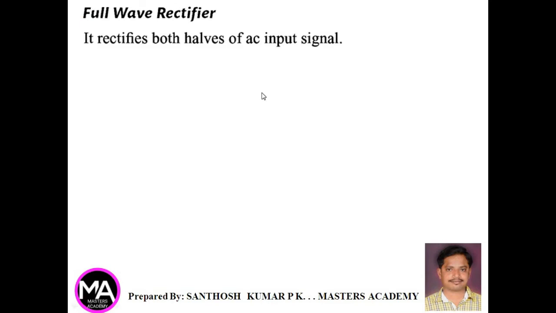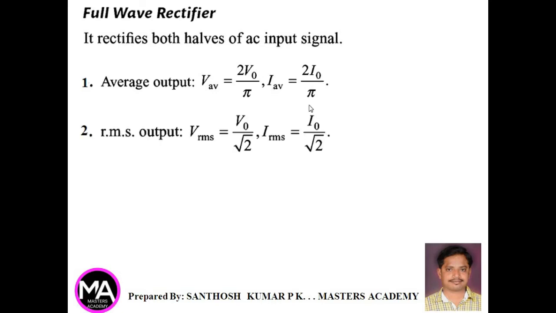Full wave rectifier. It rectifies both, that is positive as well as negative half cycle of AC into output. Average output of full wave rectifier VAV is equal to 2V0 by pi and I average is equal to 2I0 by pi. Therefore, RMS output VRMS is equal to V0 by root 2 and IRMS is equal to I0 by root 2. Ripple factor r is equal to 0.48, which is 48%.